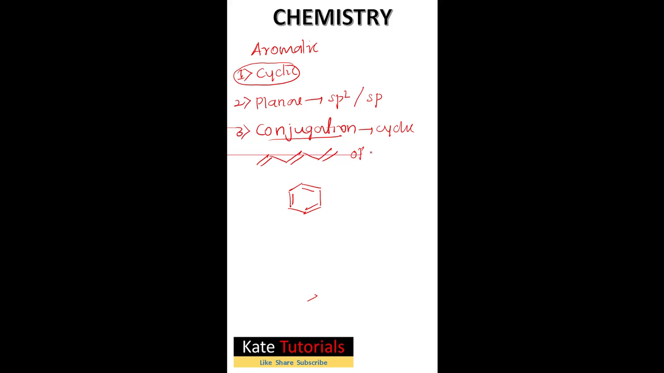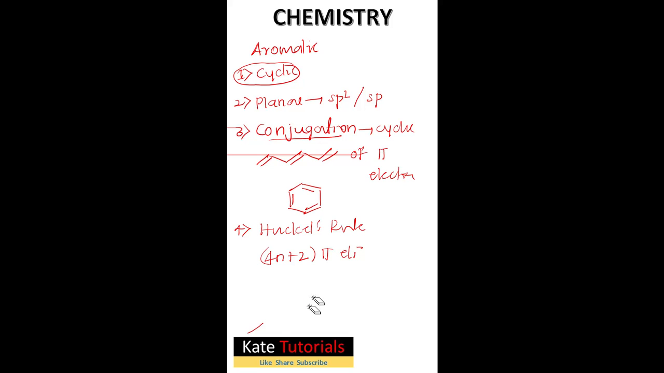We call this conjugation of pi electrons. So the third condition is conjugation of pi electrons, and the fourth condition is that it should satisfy Huckel's rule. What is this Huckel's rule? Huckel's rule is nothing but 4n plus 2 pi electrons. Pi electrons should be 4n plus 2, right?